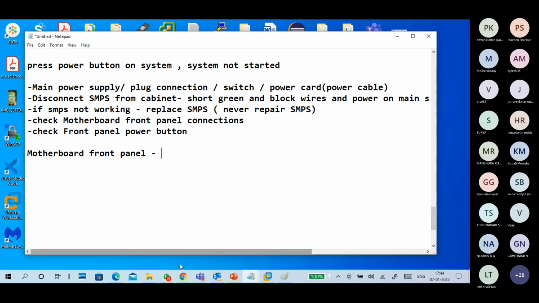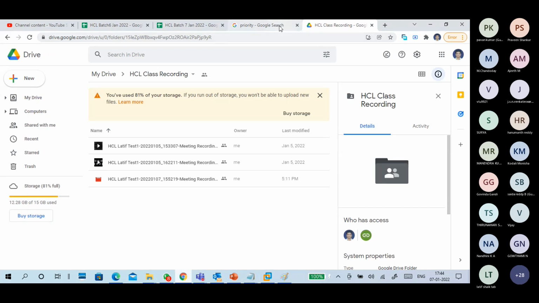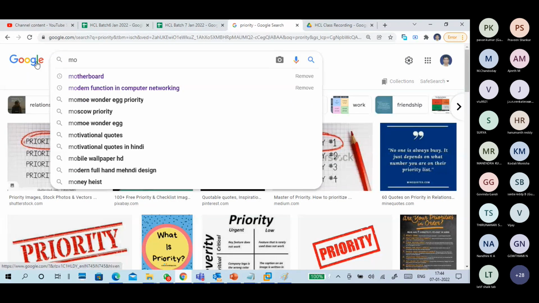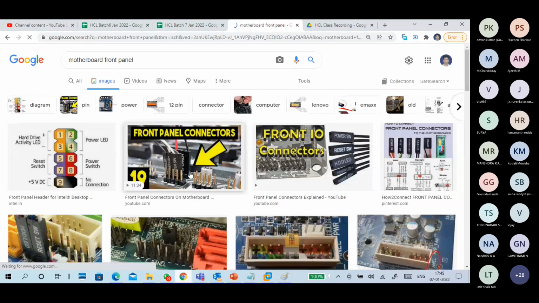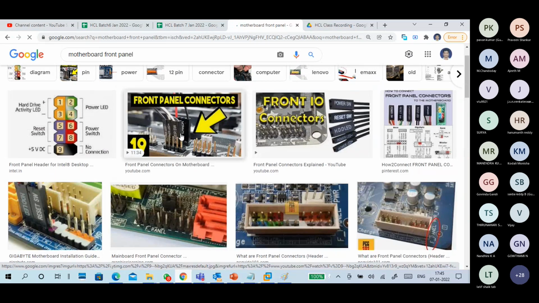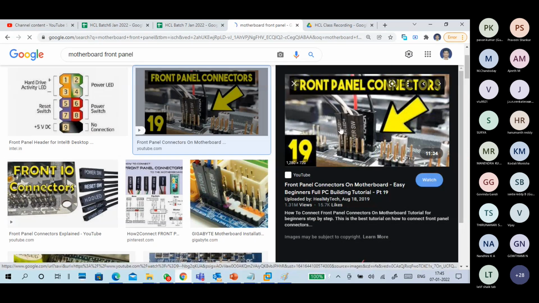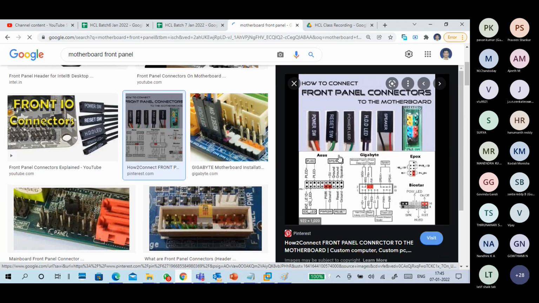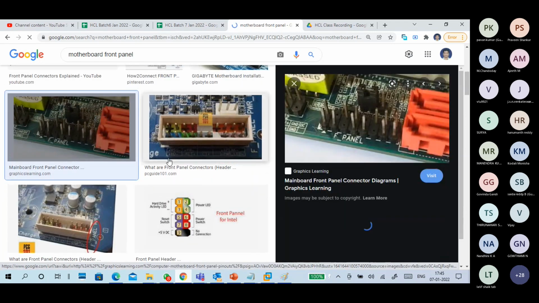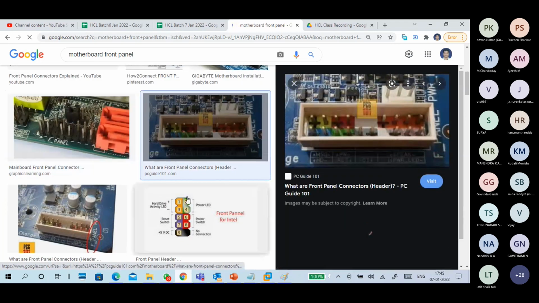Okay, you want to see how it looks? Motherboard front panel connectors. Okay, like this, see, this is how the front panel connectors look. These are all connected to the wires leading to your cabinet. You have to go to the manual, then you can look at it.